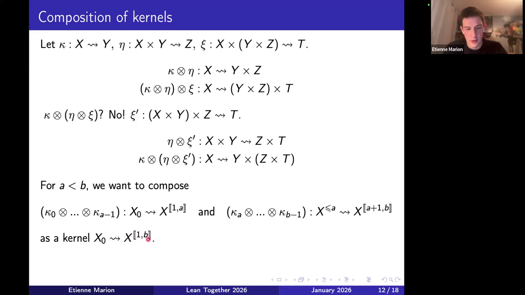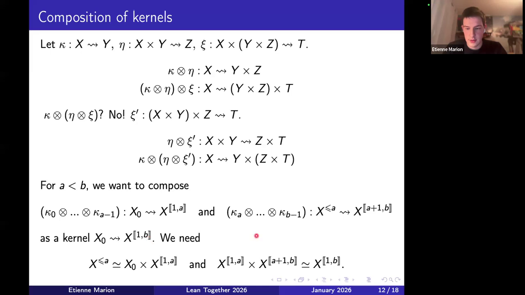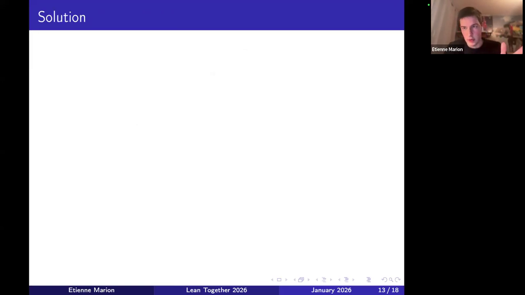But to do that, first I need to say that this type is actually the same as this product type there for the composition to make sense. And then the output that I will get has this type. So I need another isomorphism to get the output type that I want. So even if we manage to define this composition, we still can't compose them together. There's a real issue here, and we didn't manage to shake off isomorphisms while attacking the problem this way. So we took another approach, which is the following one.